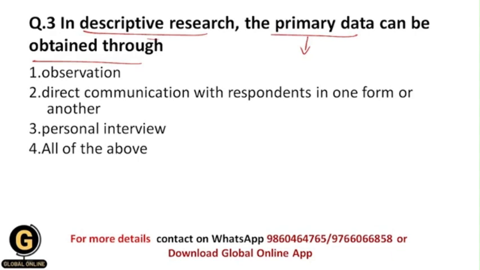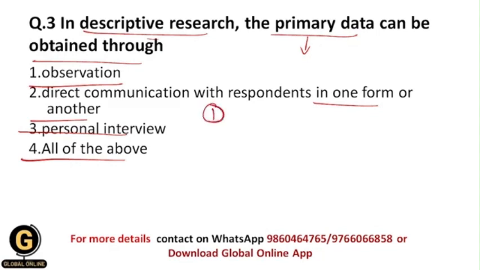This is the data which is there for the first time, and it is called primary data. We have different options: observation, direct communication with respondents in one form or another, personal interview, all of the above. There are lots of data collection methods in descriptive research through which we can collect the primary data.